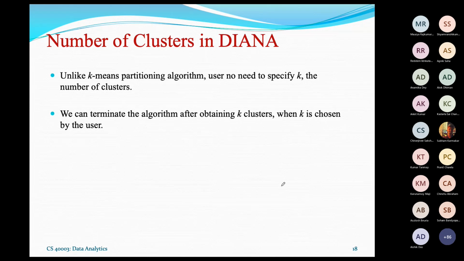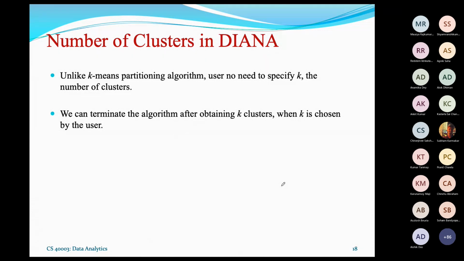So k value does not need to be specified in DIANA, in contrast to the partitioning techniques where we have to mention the k value. It is decided automatically, and it is obviously more practical when you don't know how many clusters you want to have.